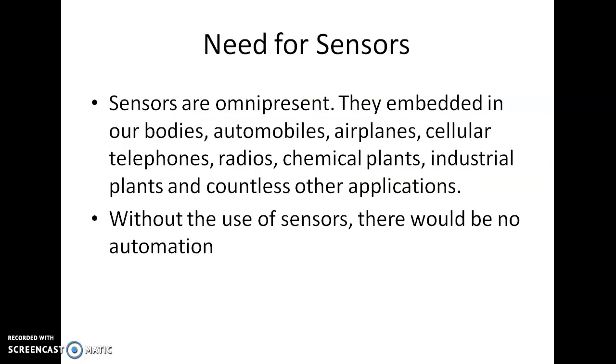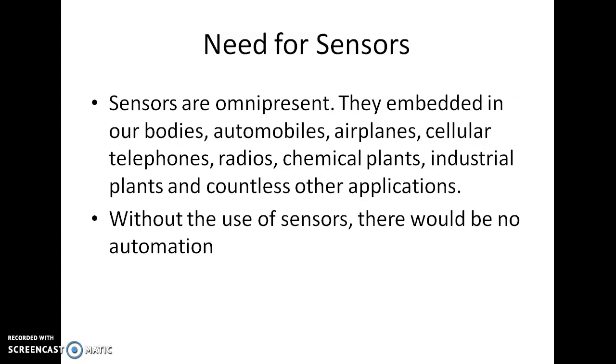Need for sensors. What are the needs of sensors in day-to-day life? Sensors are omnipresent everywhere. We can say they are inside our body also. We have five senses: our ears, eyes, nose, skin and tongue. These sensors fitted in our body sense both external and internal things. Suppose any object is in front of us, then we can see it. That is our visual sensor, our eye.